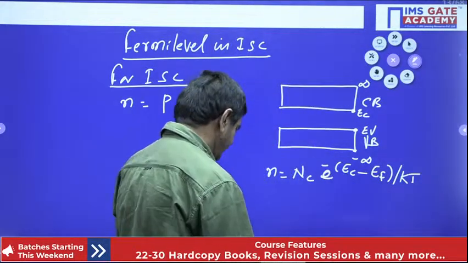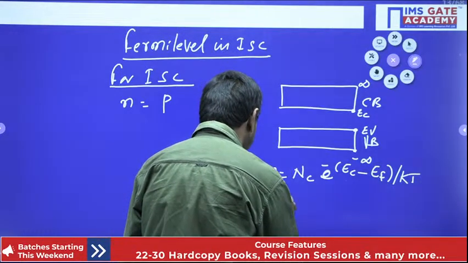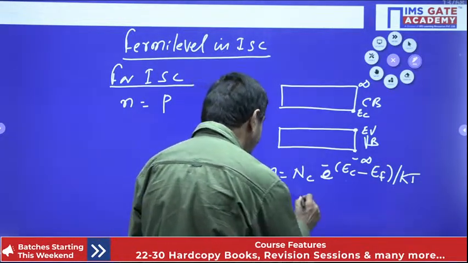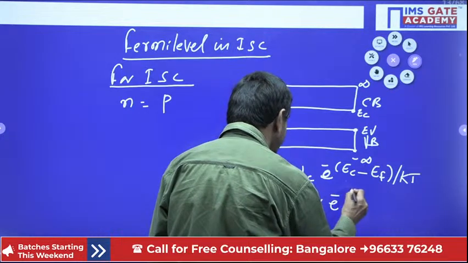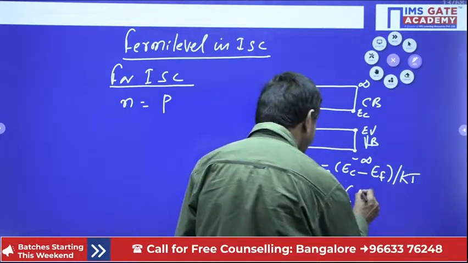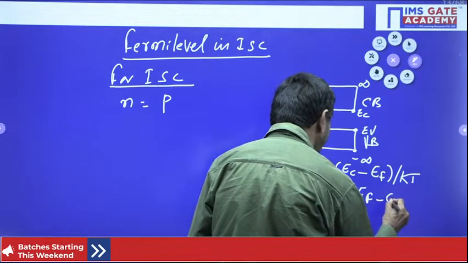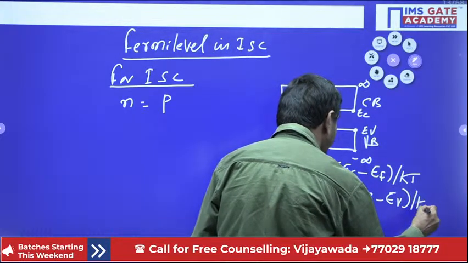This formula you must remember. The concentration of holes is calculated by p equals Nv into e power minus of EF minus EV by KT.